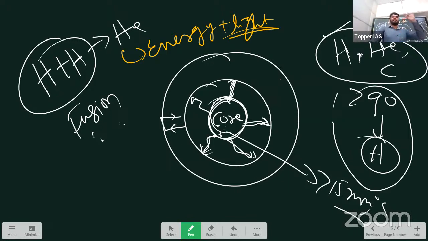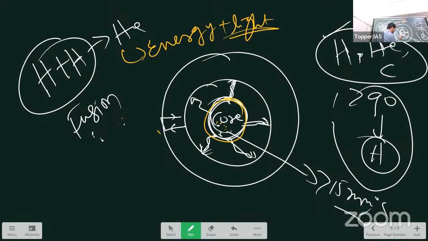Any celestial body, if it has to be called a star, the main criterion is that it should have the nuclear fusion process. Why is Earth not a star? Because there is no fusion. This is the main criterion. The Sun is a star because there is nuclear fusion going on, which produces its own heat, energy and light, all of that, right? So light is produced here, photons are produced here.